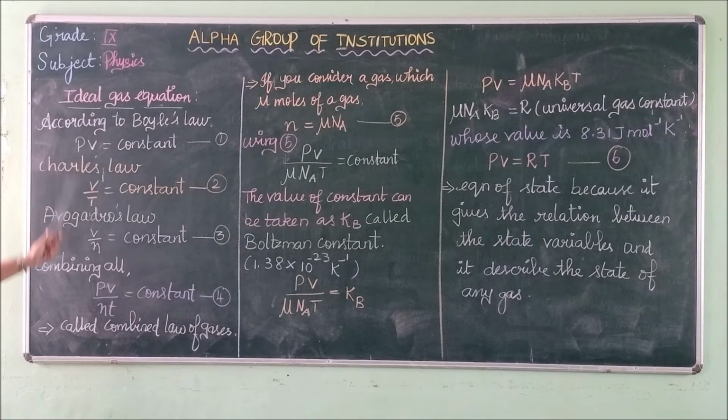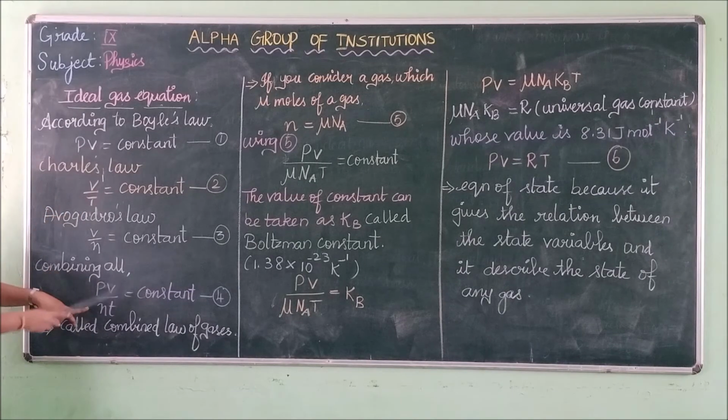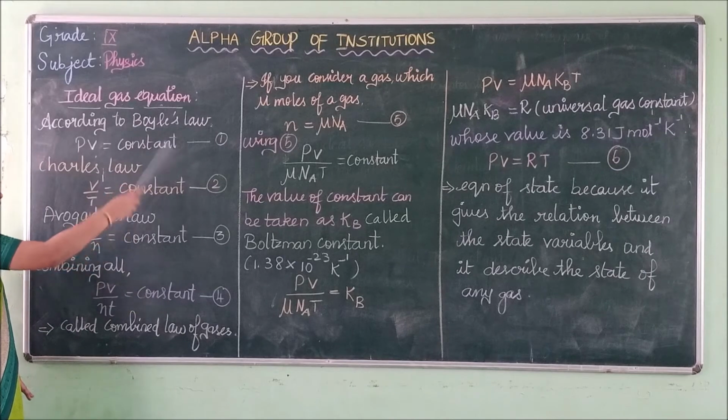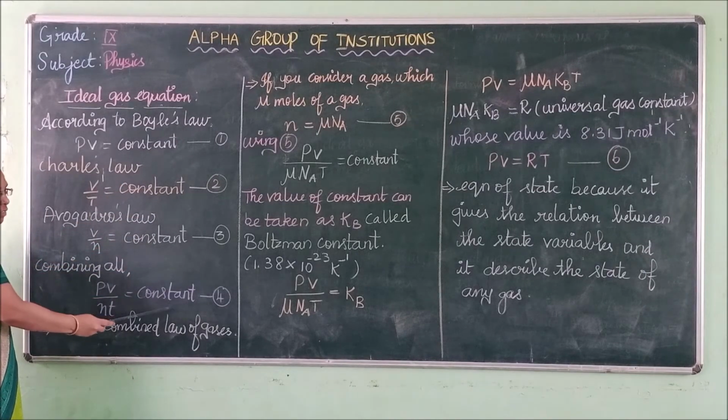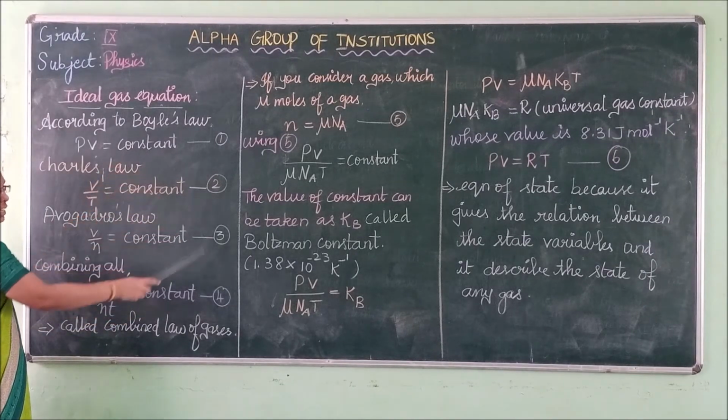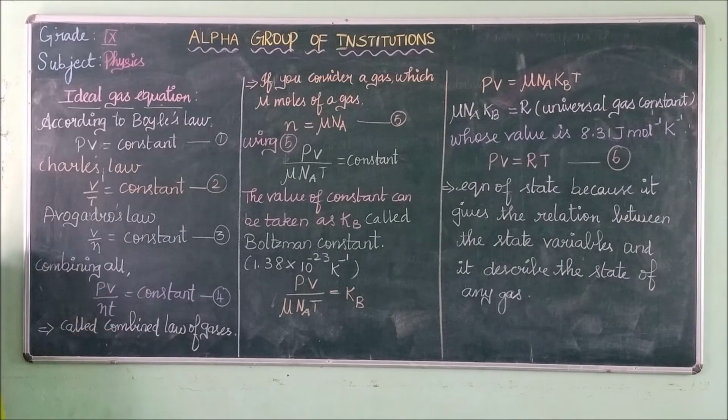Then combining all these three equations, we can write PV by NT equal to constant. Combining these three equations, we get the fourth equation. So this equation is called the combined law of gases, because we get it by combining.